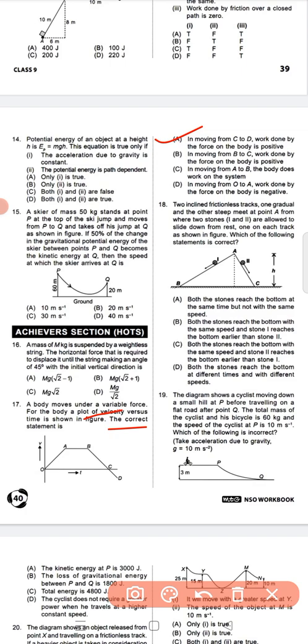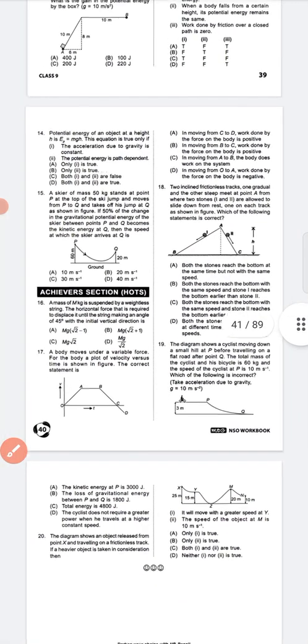Next, question number 18. Two inclined frictionless tracks, one gradual and the other steep, meet at point A, from where two stones are allowed to slide down from rest, one on each track as shown in the figure. Which of the following statements is correct? Question number 18, option C is correct: both the stones reach the bottom, with stone 2 reaching the bottom earlier than stone 1. Okay.